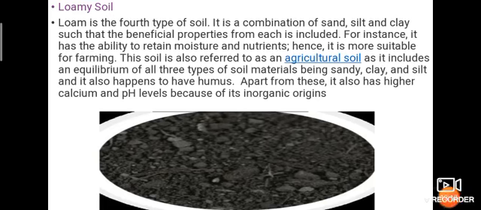Then loamy soil. Loamy soil is the fourth type. It is also black soil. It contains sand, silt and clay such that beneficial properties from each are included. For instance, it has the ability to retain moisture and nutrients. Hence, it is more suitable for farming. The soil is also referred to as an agricultural soil. It contains sandy, clay and silty particles, and it also happens to have humus. Apart from these, it also has higher calcium and pH levels because of its inorganic origins.